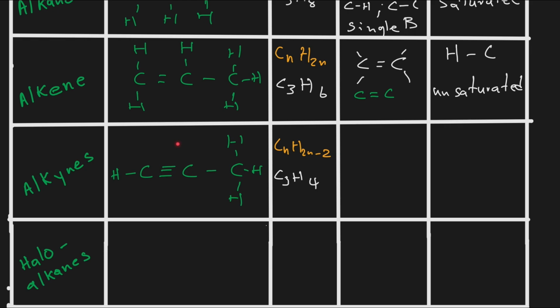Okay, so for alkenes, the functional group will be that we have triple bonds in between carbons. And then if we have triple bonds, obviously we're going to have single bonds that will be bonded to other carbons, or maybe, for example, bonded to a hydrogen.